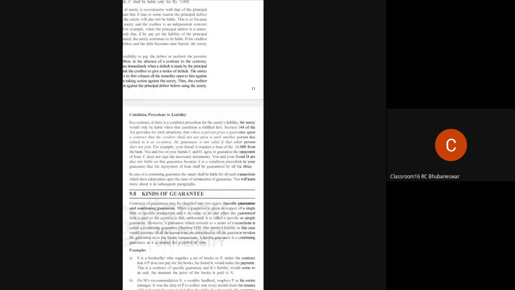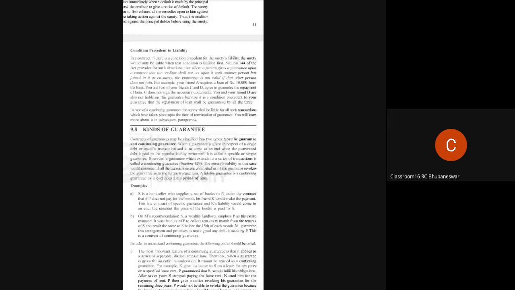Okay. Then there are various types of guarantees. Only two types of guarantees here: specific guarantee and continuing guarantee. By the name itself, you can understand that a specific guarantee is for a specific purpose, and a continuing guarantee is a continuous process.